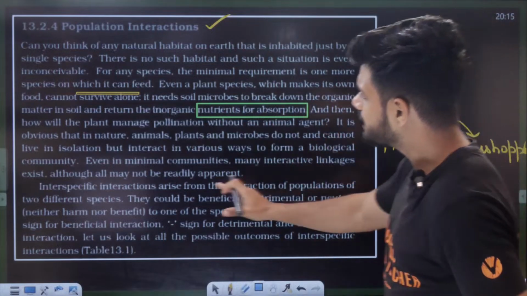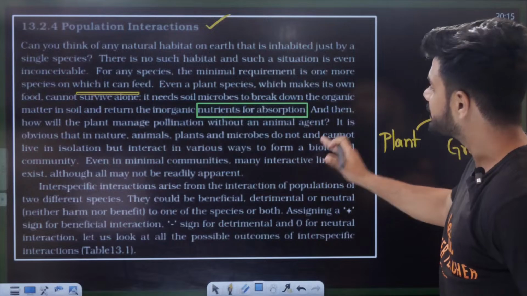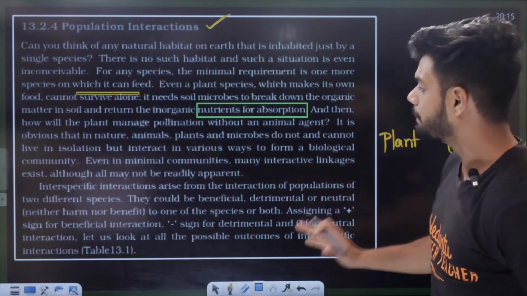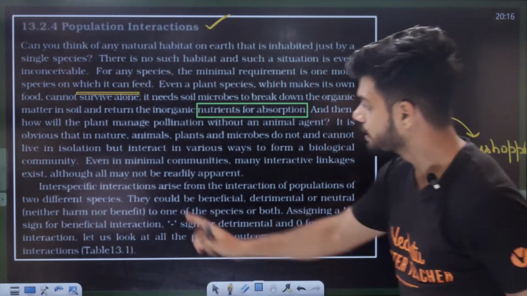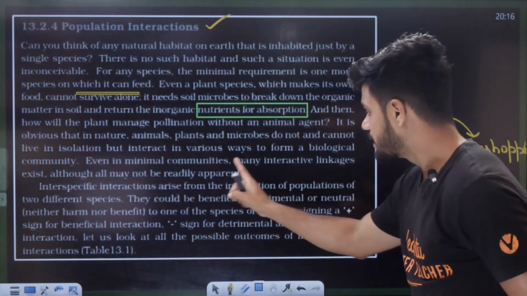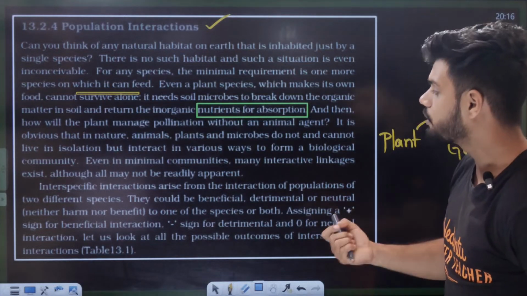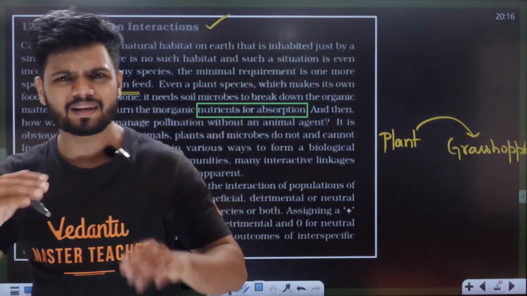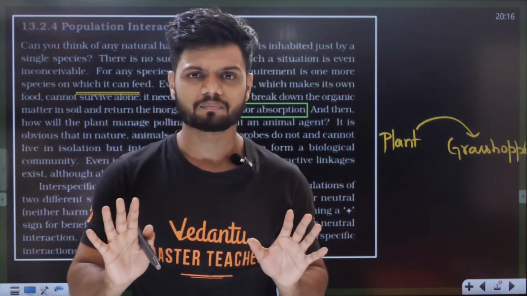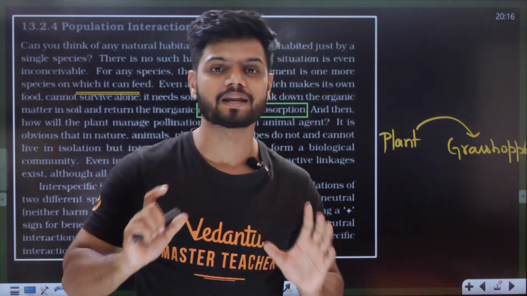Now it is obvious that in nature, animals, plants and microbes do not and cannot live isolated but interact in various ways to form a biological community. Even in minimal communities, many interactive linkages exist, although all may not be readily apparent. So everywhere in the world there will be some connection. It may be visible to the eye or not, but there will be some connection going on.